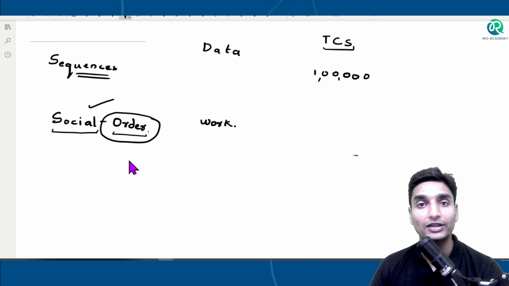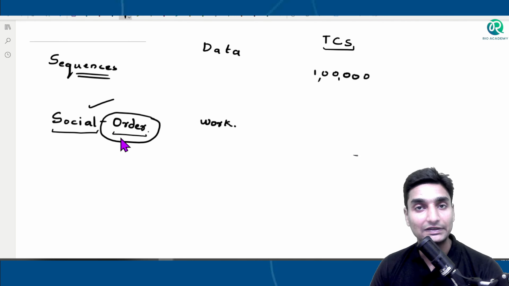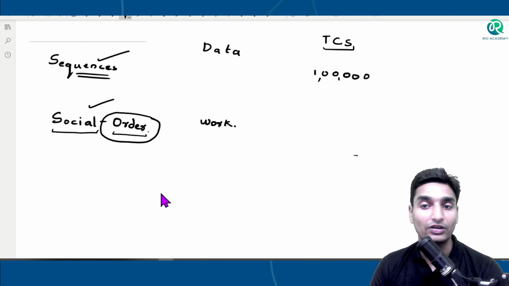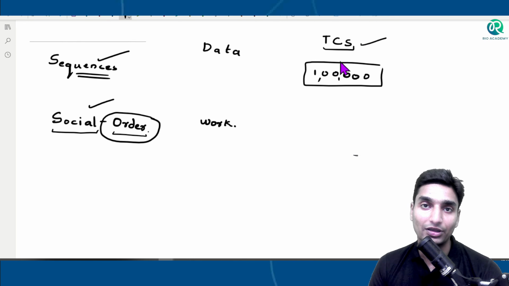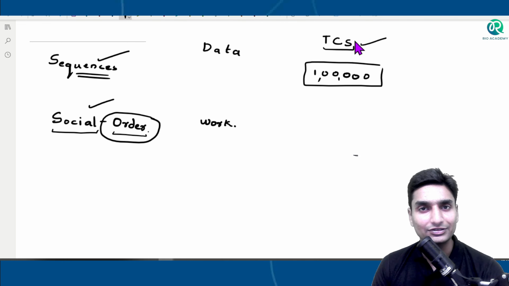And in case of mathematics, guys, that order basically has been created in form of sequences, as we have seen in our topic. So as I was talking about, there are 1 lakh employees. So what are their working hours? How much salary should we pay them? How many leaves have they taken? And what is their effective performance? On the basis of all that, we will be able to decide the development, or the growth of this one particular organization, or the reasons and so on.